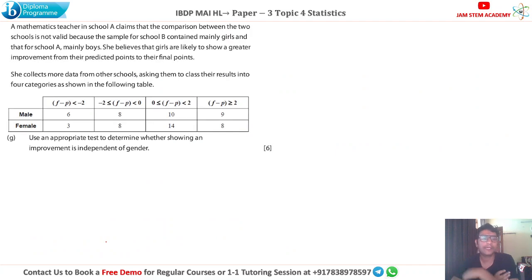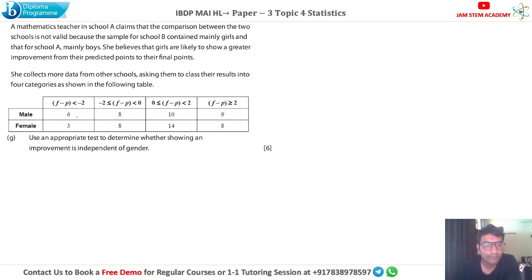Now, after this, the next part is: a mathematics teacher in school A claims that the comparison between the two schools is not valid because the sample for school B contained mainly girls and that for school A mainly boys. So she believes that the girls are likely to show a greater improvement from their predicted points to their final points. Again, we have to test this one. So what is given to us? If the change, final minus predicted grades, is less than -2, for males it is 6 and for females it is 3. For the change -2 to 0, this is the data. Change 0 to 2, this is the data. Change more than 2 is this data.